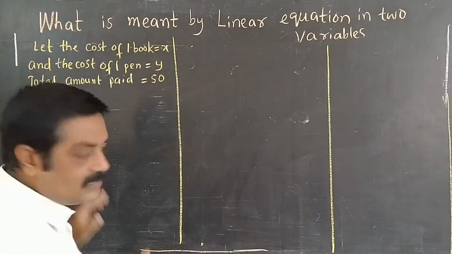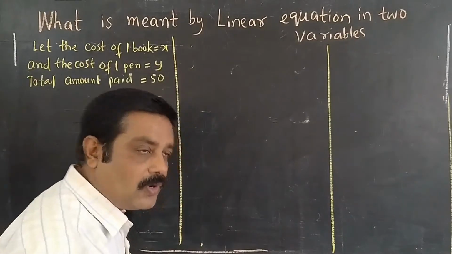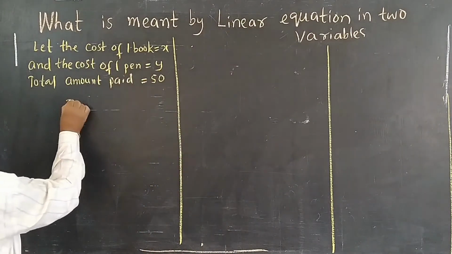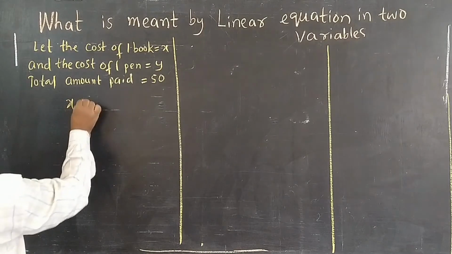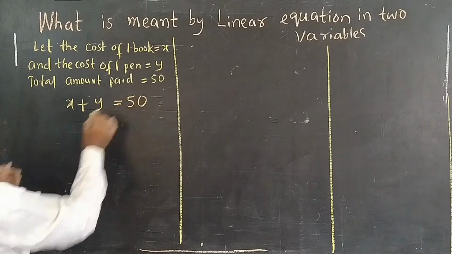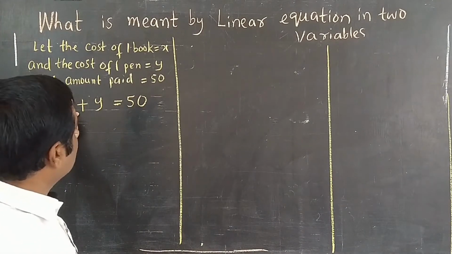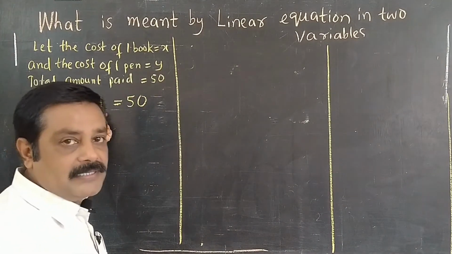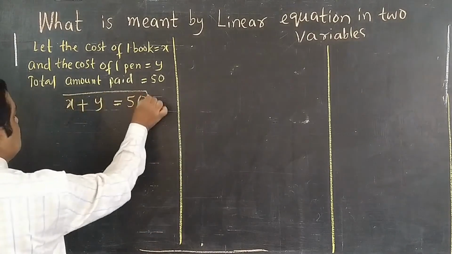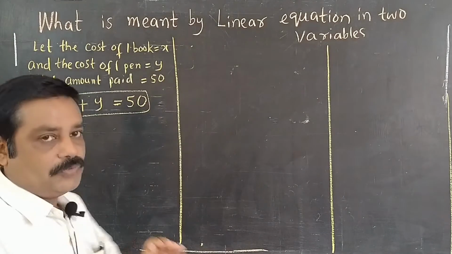This verbal situation we have to write as a mathematical equation. How? x rupees plus y rupees is equal to 50 rupees. x rupees means the cost of the book, y rupees means the cost of the pen. The total is equal to 50 rupees. This is one situation.